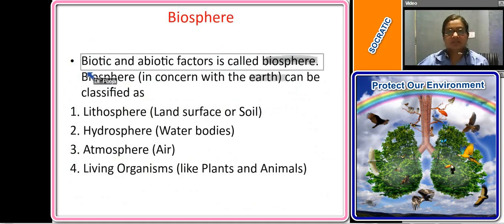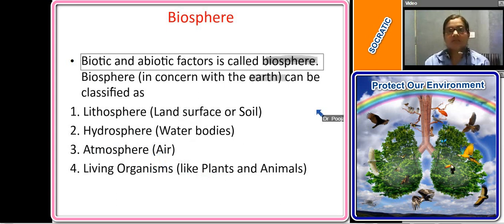If we look at the earth, the biosphere is divided into 4 regions. The lithosphere, please write it down. The biosphere can be divided into 4 regions. The lithosphere, which contains the land surface or the soil. The hydrosphere, which includes the water bodies. The atmosphere, including air, and the living organisms like plants and animals.